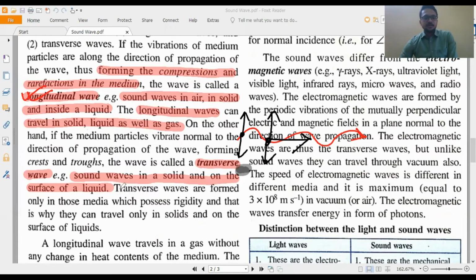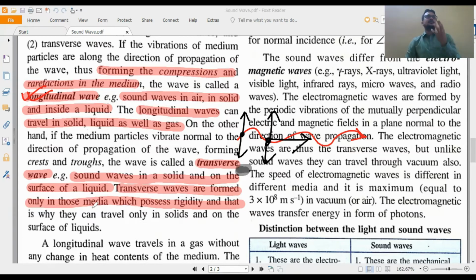Now transverse waves are formed only in those media where rigidity is there. In gas there is no rigidity. In liquid rigidity is small. Rigidity means what? If you displace the gas particle by applying force, now you remove the force, the gas particle will come back to its position again. That is rigidity. But in case of gas it does not happen.